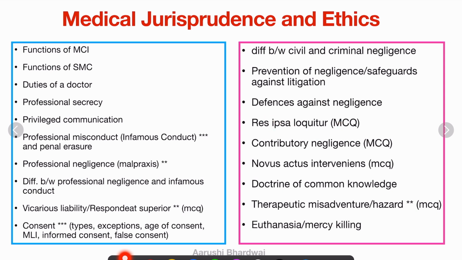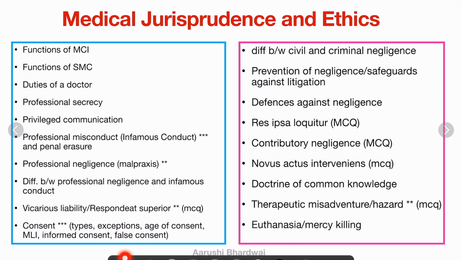The next topic is res ipsa loquitur, contributory negligence, novus actus interveniens. These are just one or two line topics, and basically the MCQs come from this. So this is for the MCQ purpose. Then doctrine of common knowledge and therapeutic misadventure and hazards. It's an important topic, and you can get a short note or an MCQ on this.